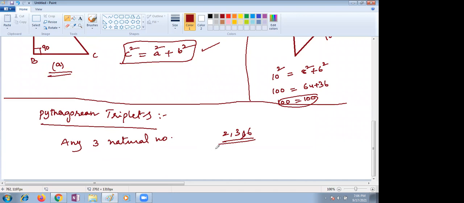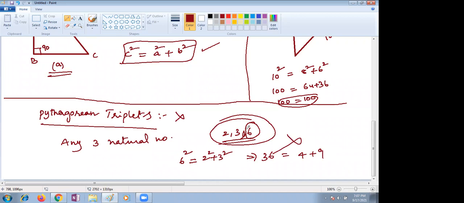In that, the square of the largest number, which is 6, should be equal to the sum of the squares of the other 2: 2 square plus 3 square. Whether it is satisfied or not, please check. 6 square means 36, and 4 plus 9 is 13. No, ma'am, it is not satisfied. These set of numbers are not Pythagorean triplets.